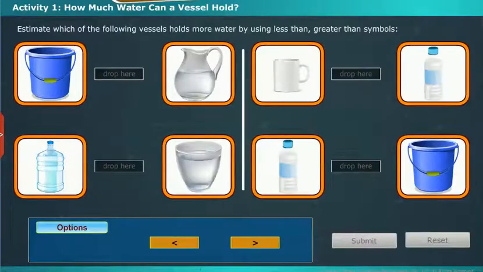Let us perform an activity on how much a vessel can hold. Estimate which of the following vessels holds more water by using less than, greater than symbols.